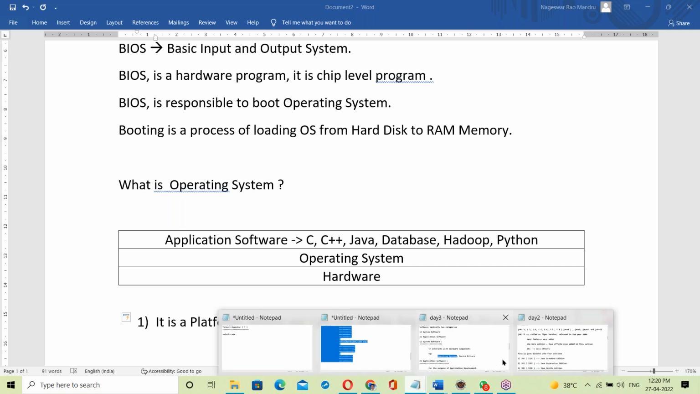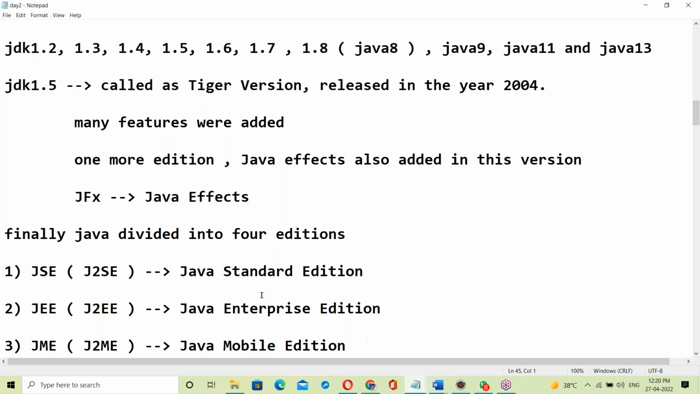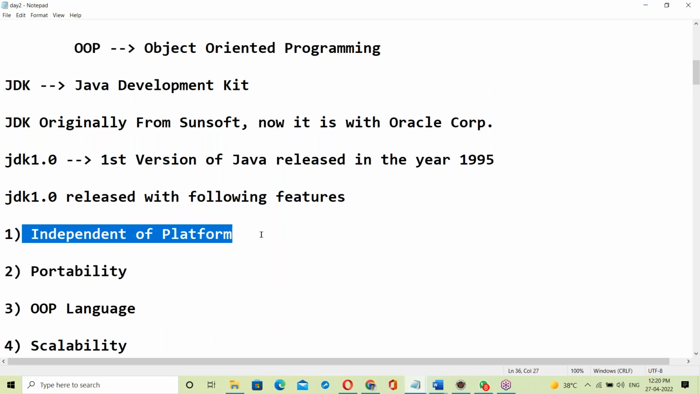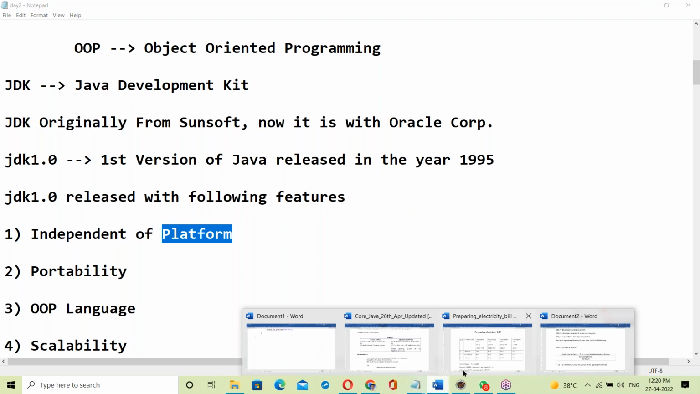See here, independent of platform, right? What is platform? OS. Java is independent of platform, meaning independent of operating system. Java runs on any operating system. How Java made us independent of platform is the next topic. Just wait for some time, I'll explain very clearly.